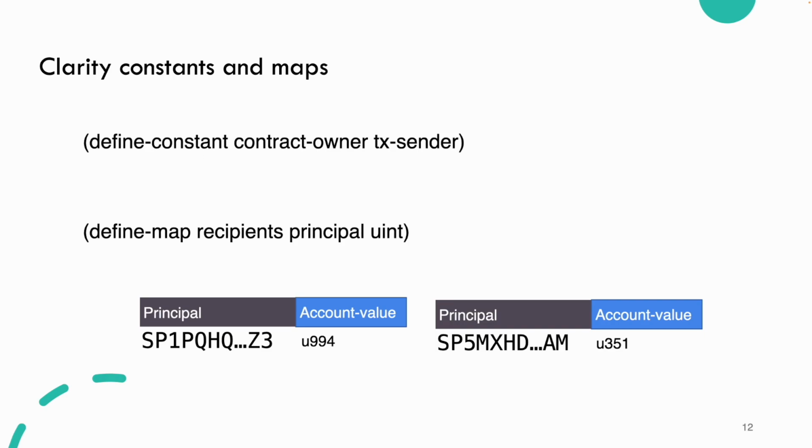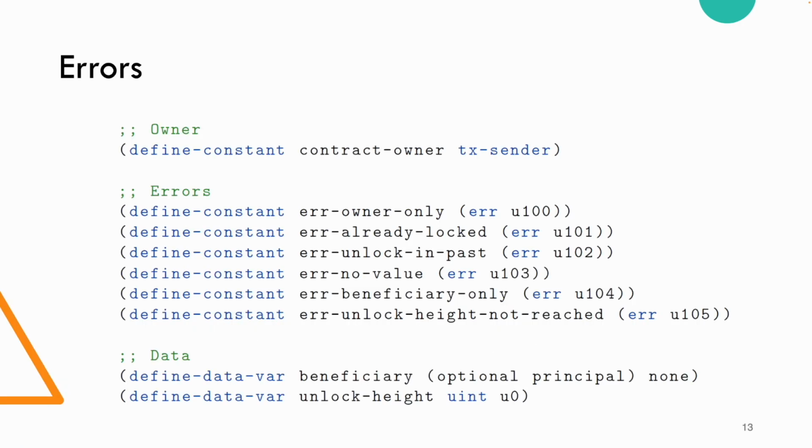We might also have a map of recipients, and these recipients are simply associative pairs of principals and amounts. In the simplest terms, here are the principals, and here are the amounts that the principals would have, or that we might lock into this contract. In that case, it would be principal contract principals. Okay, so this is directly from the book itself, the Clarity of Mind book.